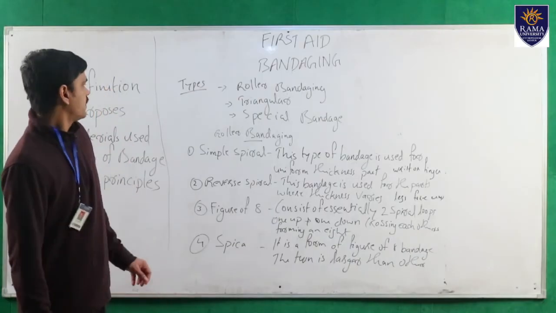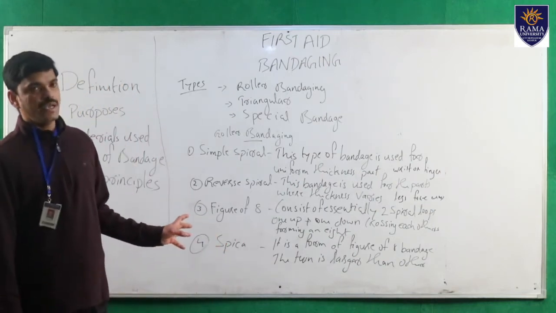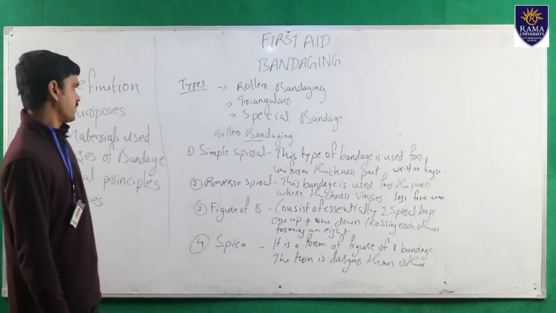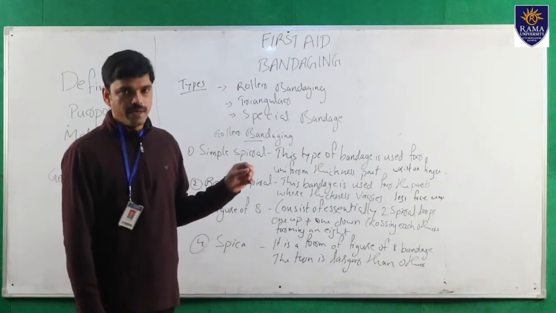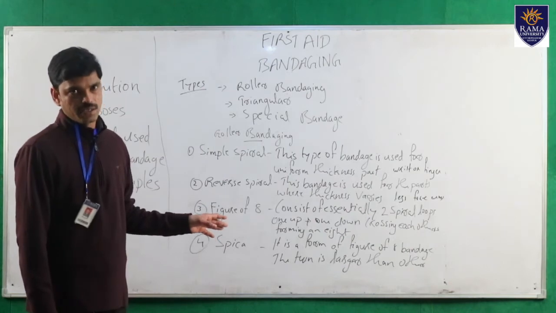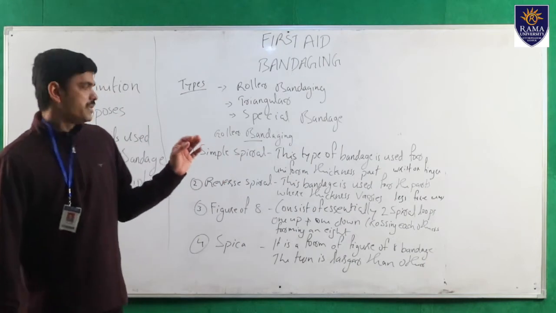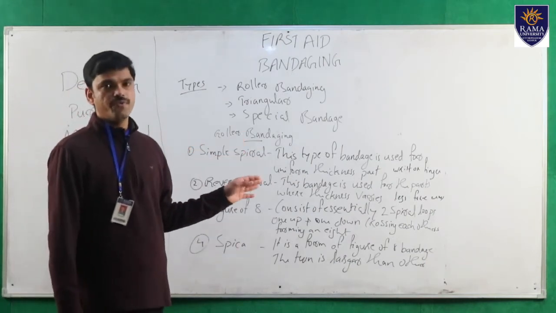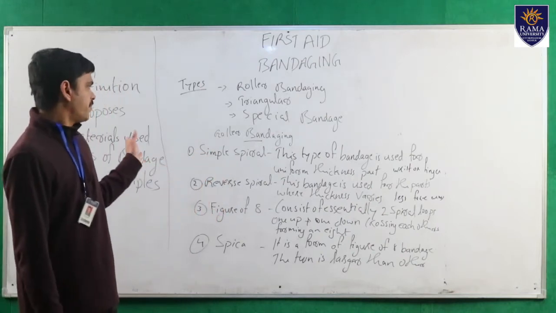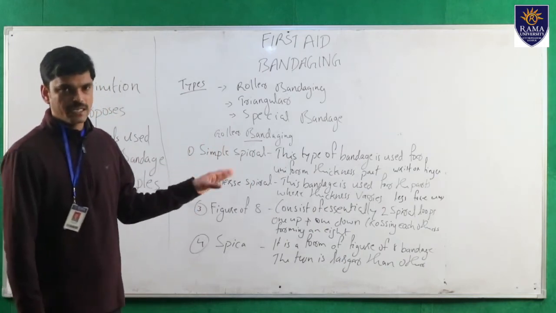Next, we will see the types of bandaging. There are three types. First one is roller bandaging, second one is triangular bandaging, and third one is special bandaging. In roller bandaging, there are four methods. First one, simple spiral. This type of bandage is used for uniform thickness parts, for example, the wrist or finger.